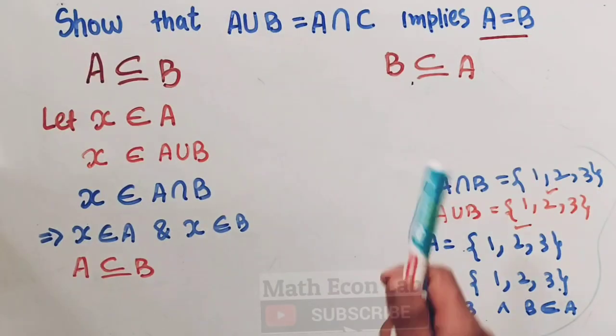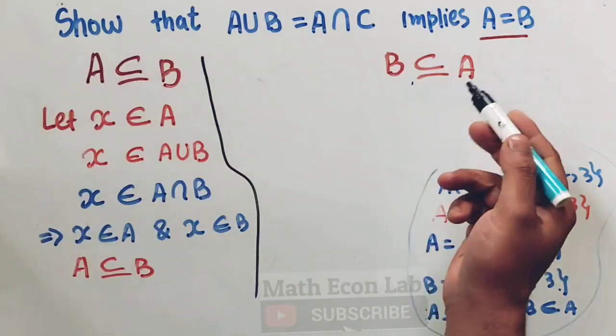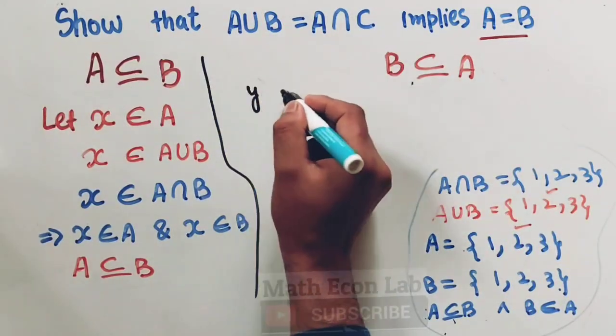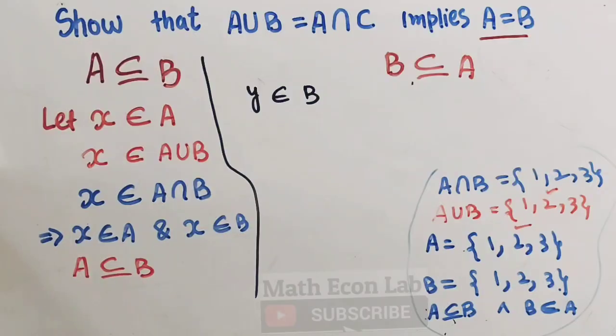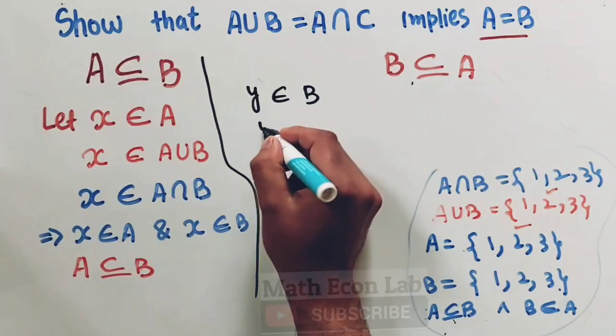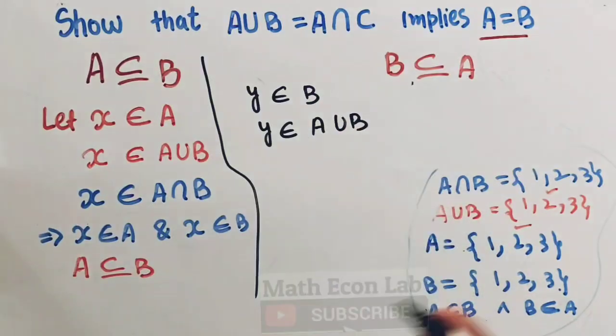Likewise, if we take this thing here, now we need to prove B is a subset of A. So let us suppose Y is an element that belongs to B. Okay, if Y belongs to B, that means Y will belong to A union B or B union A. That is commutative.